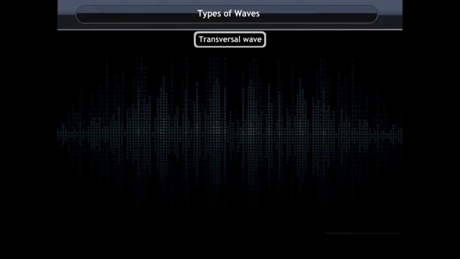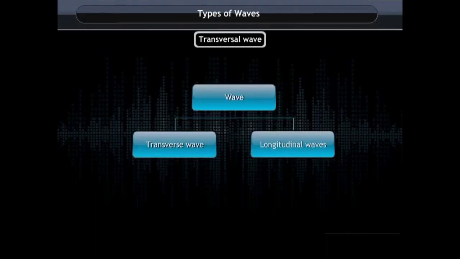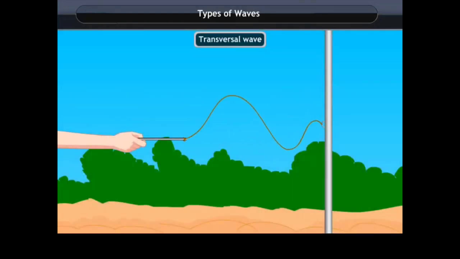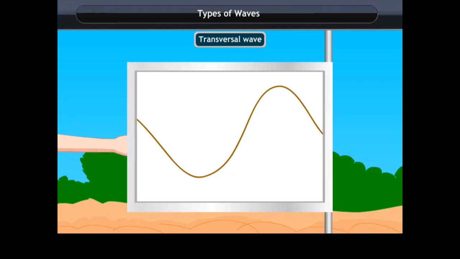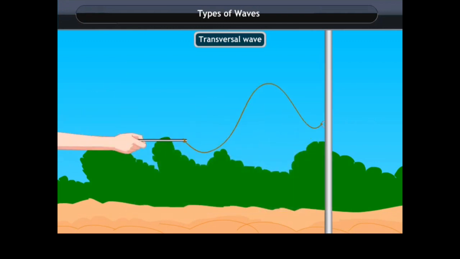Types of waves. Waves are of two types, transverse waves and longitudinal waves. When we fix one end of the string and vibrate from the other end in the direction perpendicular to the string, we have seen that the particles oscillate up and down, perpendicular to the direction of propagation of the disturbance. Such a wave of propagation is called a transverse wave.